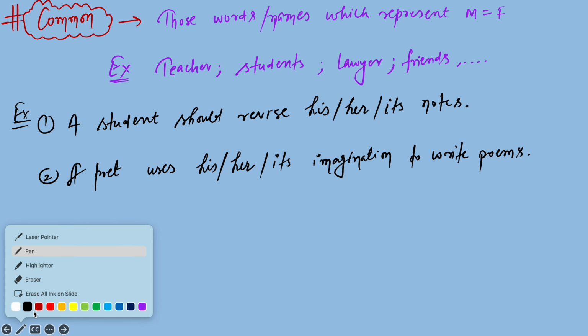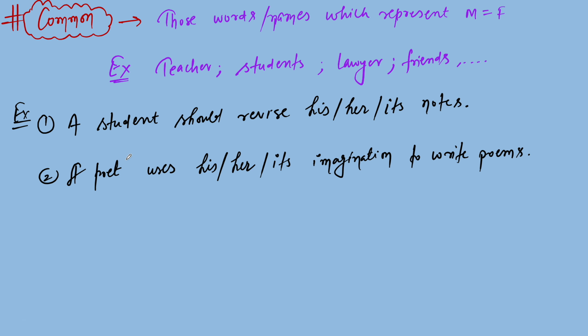So tell me, what should I mark here? His, her, its. There is some confusion, so let me tell you the exact logic behind it.